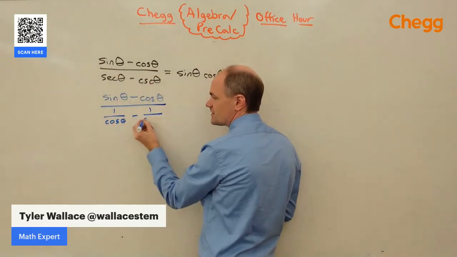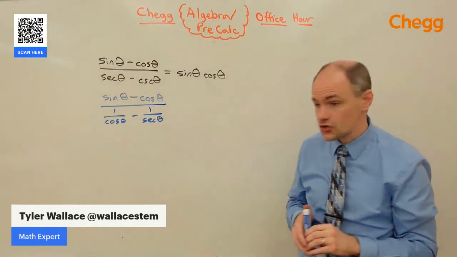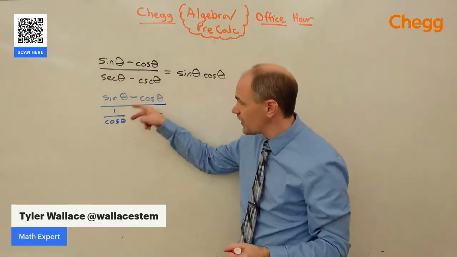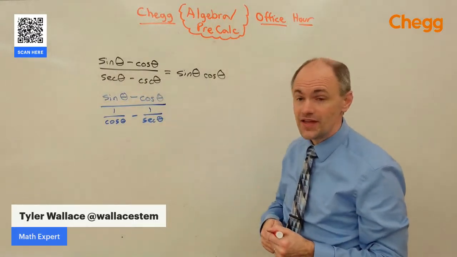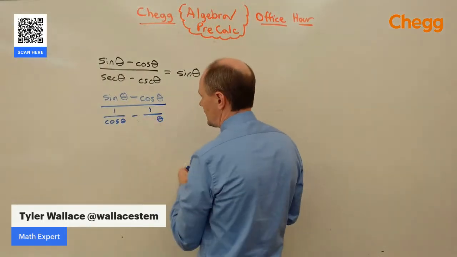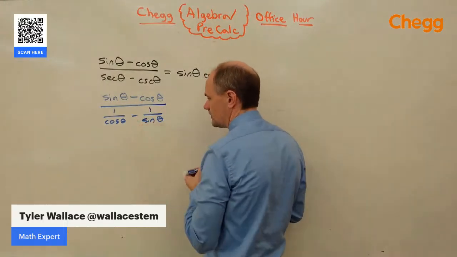Cosecant, we know, is the reciprocal of sine. And when I do this trick, invariably, almost every time, you will end up with little fractions inside of a big fraction. I wrote secant, not sine. I said sine. Cosine is the reciprocal. Cosecant is the reciprocal of sine. There we go.